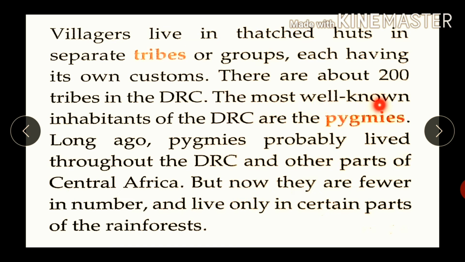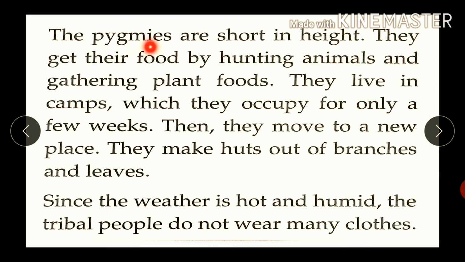The most well known inhabitants of the DRC are the Pygmies. Long ago, Pygmies probably lived throughout the DRC and other parts of Central Africa, but now they are fewer in number and live only in certain parts of the rainforest. The pygmies are short in height. They get their food by hunting animals and gathering plant foods.